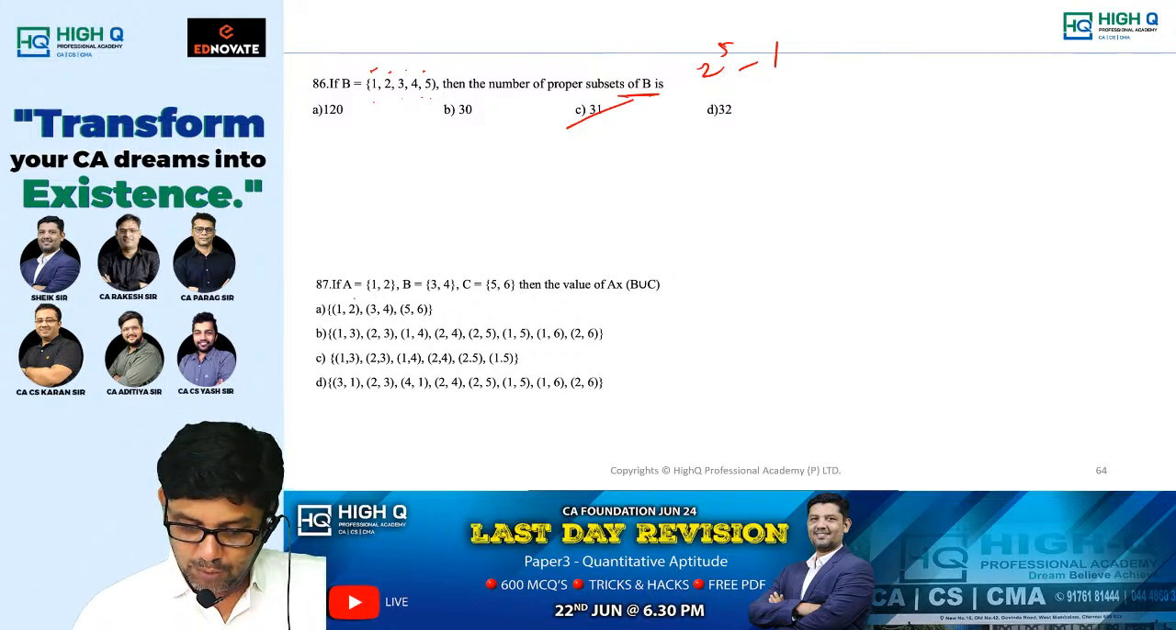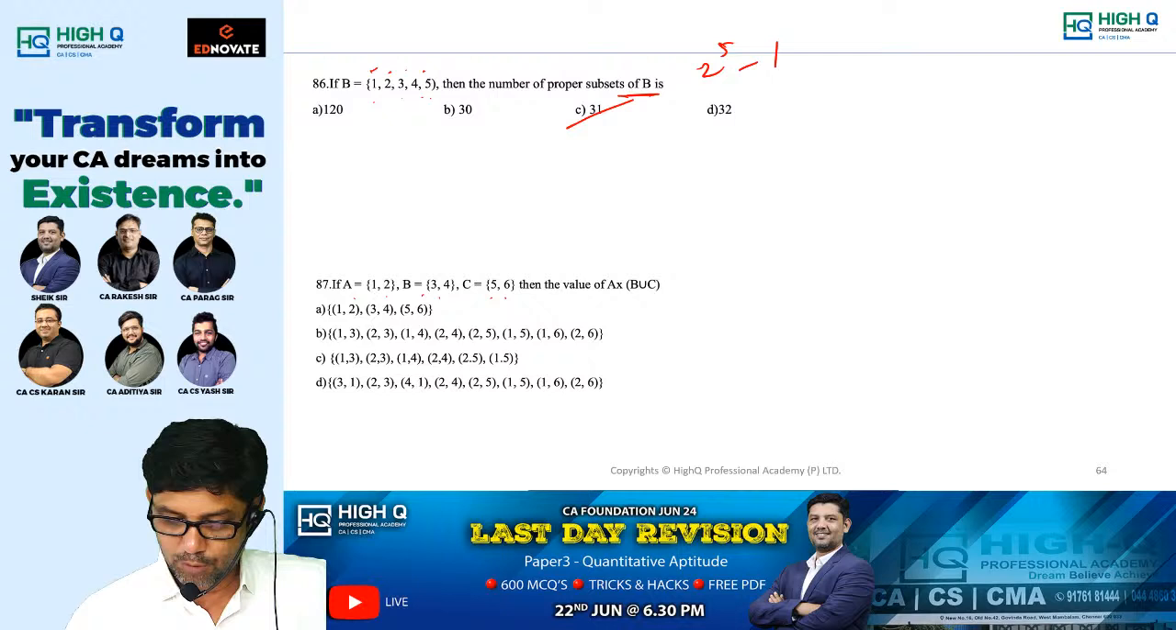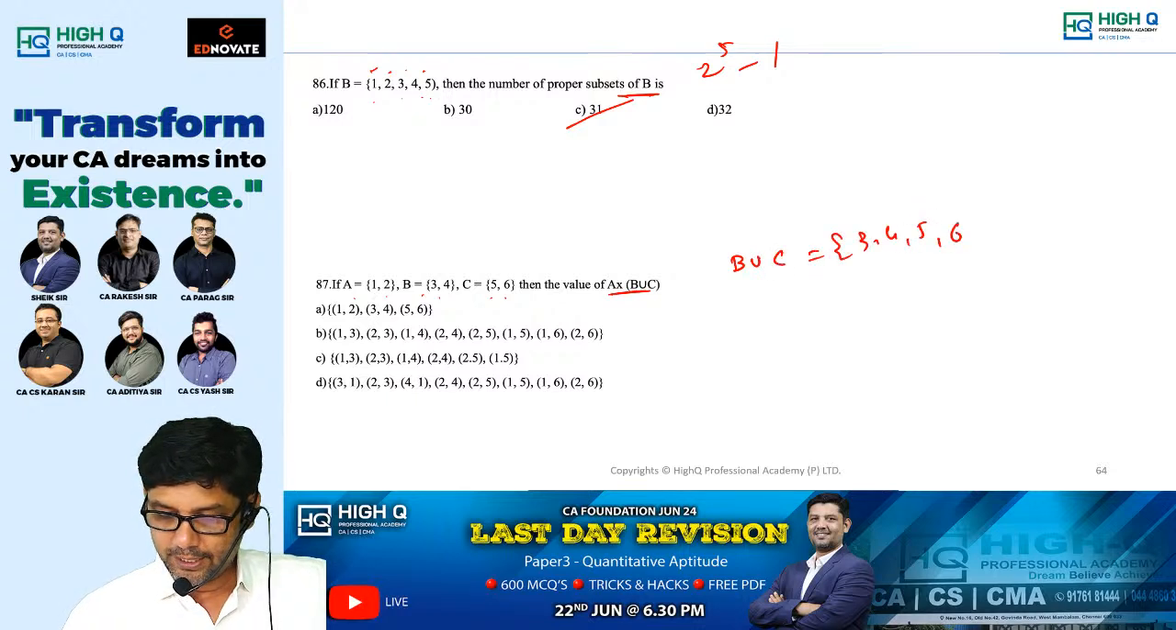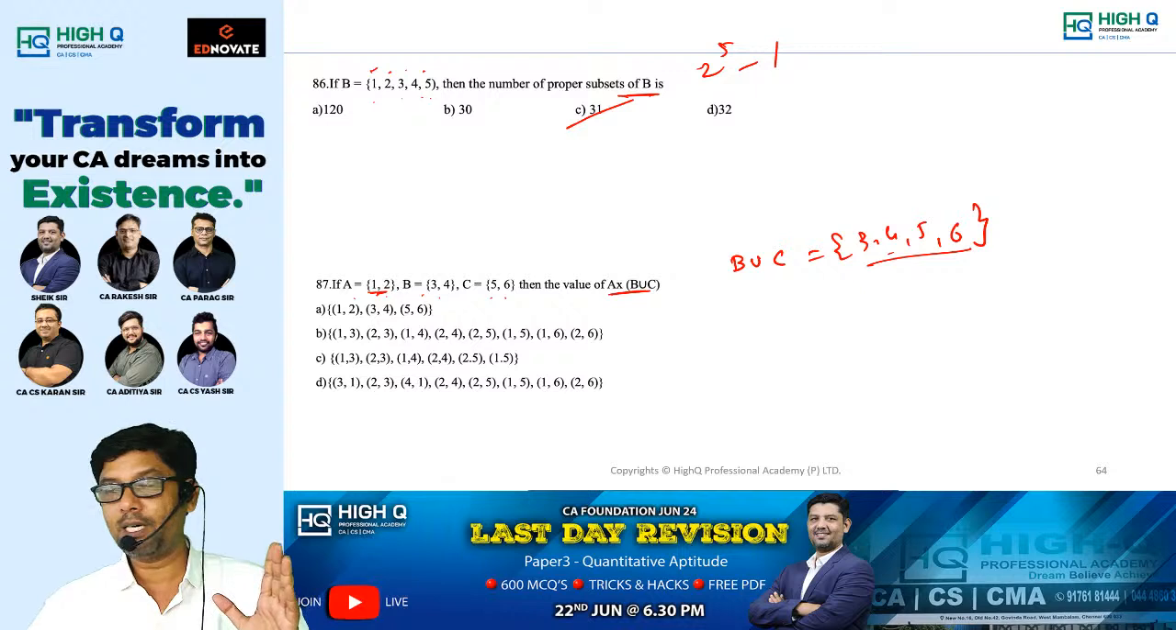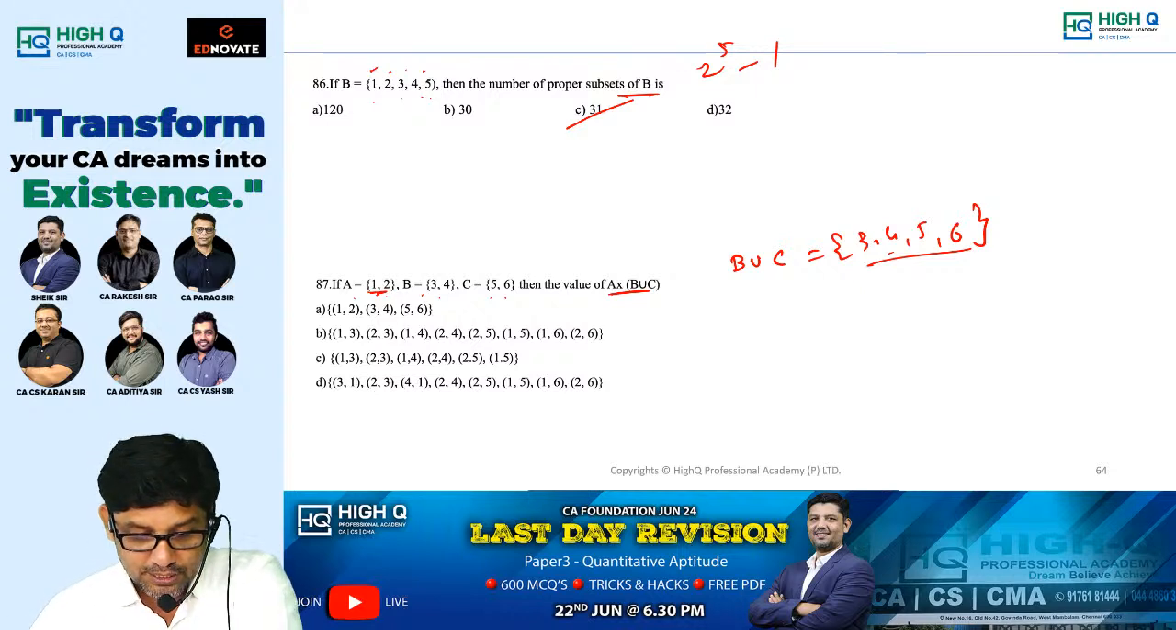Next. A is 1, 2, B is 3, 4, C is 5, 6. A cross B union C. First let us find out B union C. What is B union C? 3, 4, 5, 6. Now look at this. A is 2 elements, and B union C is 4 elements. Total how many elements will come? 8 elements. How many options are having 8 elements?